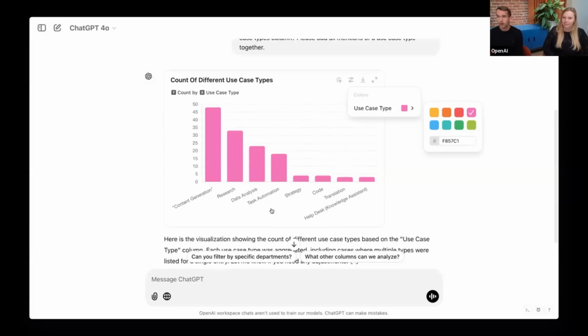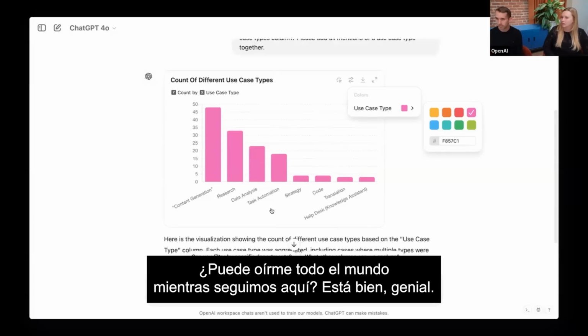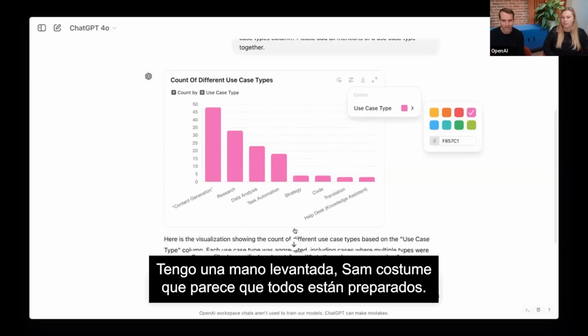Awesome. That's very cool. 1 second. I just want to check with our quick technical team. Can everyone hear me as we're going through here? Okay, cool. We are good. I had one hand raised about sound caution, but it sounds like everyone is lined up.